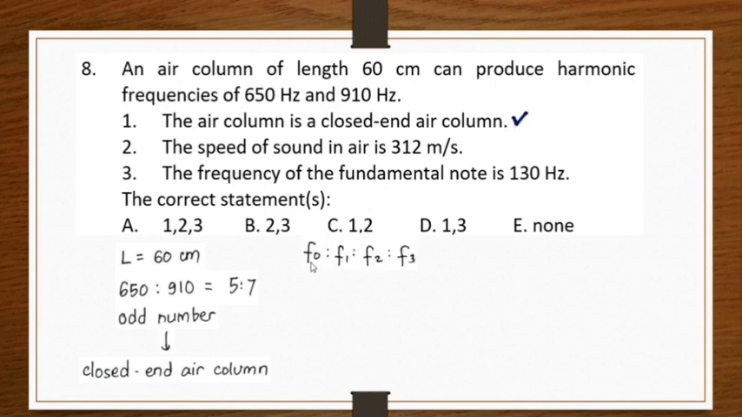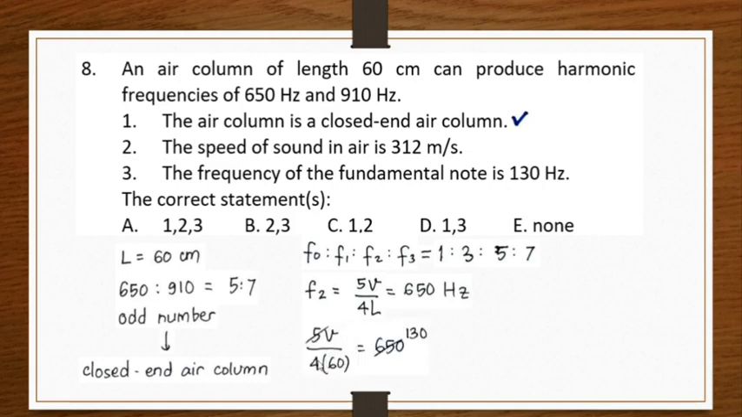And we know that F0, F1, F2, and F3 will be equal to 1 to 3 to 5 to 7. The ratio will be like this. So this 5 will belong to F2. So F2 is equal to 5V over 4L for a closed-end air column. So we know F2, which is equal to 650 Hertz. And we know the L, 60 centimeters. So 5V over 4 multiplied by 60 centimeters is equal to 650.